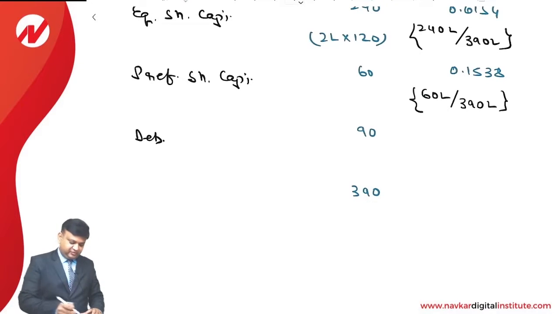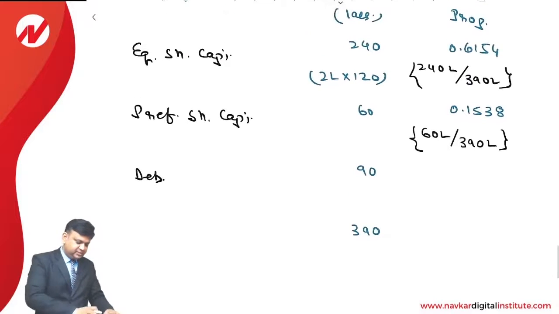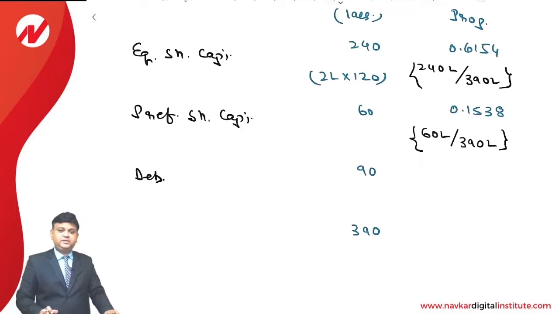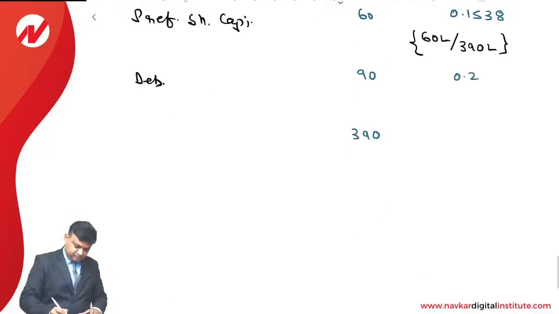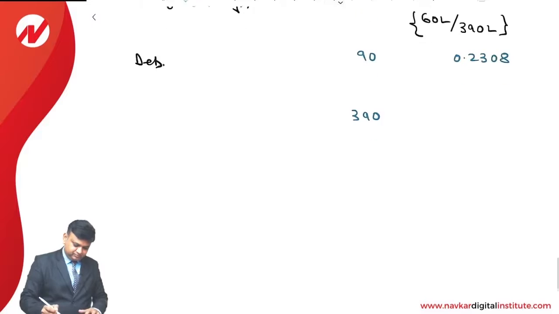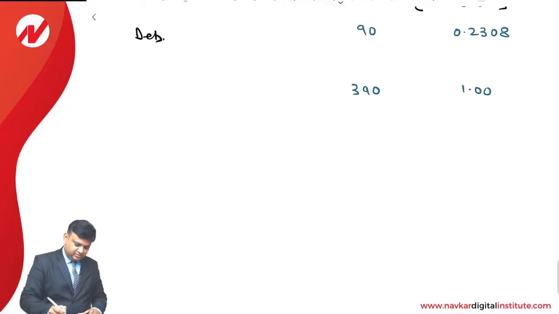And the last one will be found as balancing figure. It is 0.6154 plus 0.1538. Total of both of them is 0.7692. That is deducted from 1. So it is 0.2308. So the total is 1.